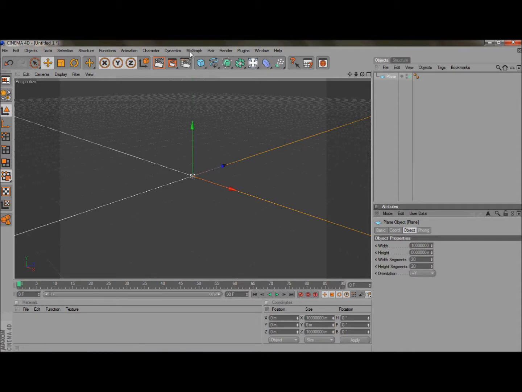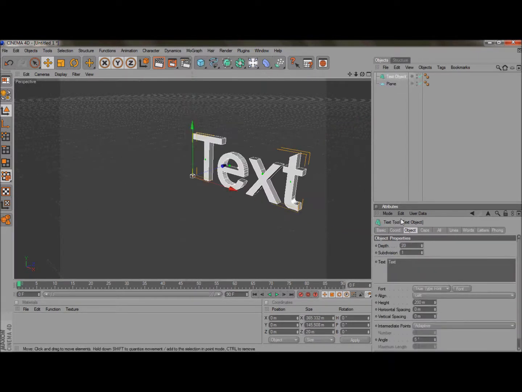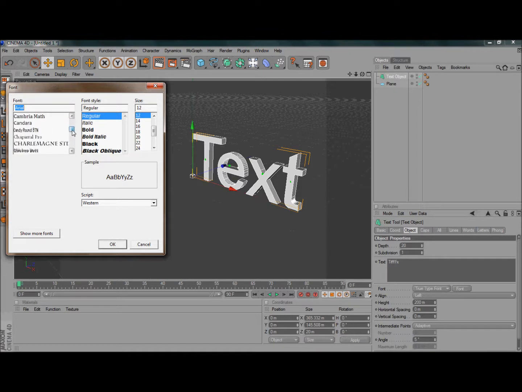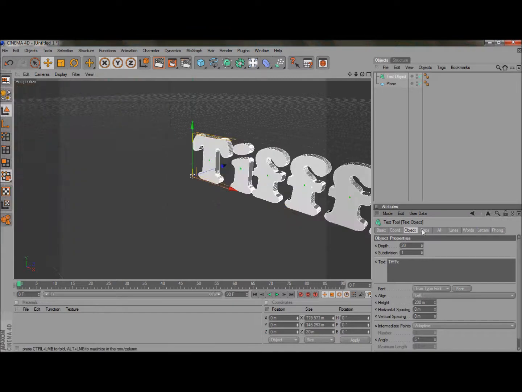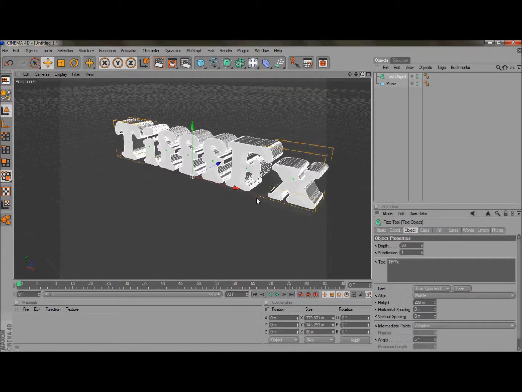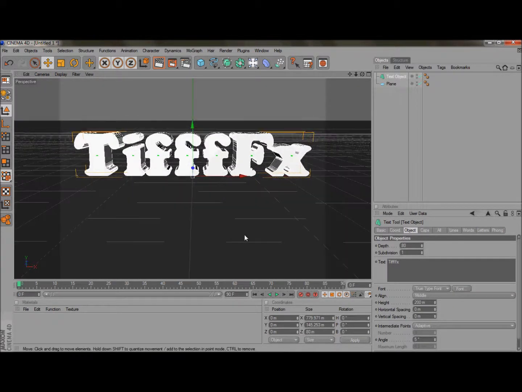Okay, now what you're gonna do is go right here on the top where it says MoGraph, click it, and go to text object, and put your YouTuber name or whatever. Mine is TiffFX. Change its text if you'd like, and I put it into 80. You can put it to anything, so I'm gonna put it in the middle. 80 is nice, I guess. See right here.